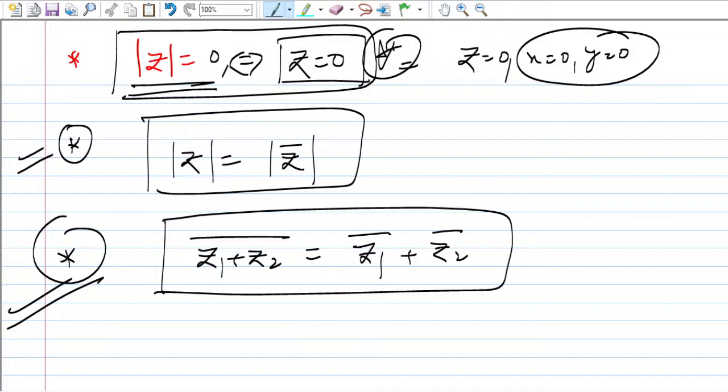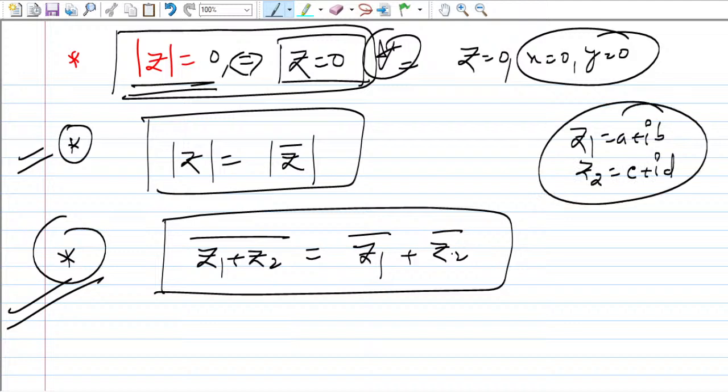You can prove it if you want; I'm not going to prove it. Take z1 as a plus iota b and z2 as c plus iota d. If you add them and then take the conjugate, or take the conjugates and add them, both will be the same. I hope you would be able to solve this.